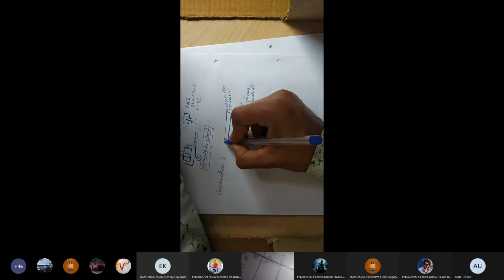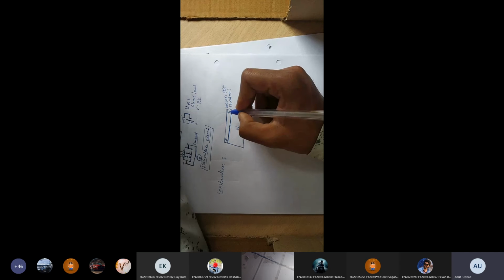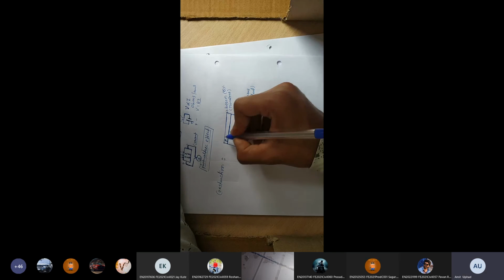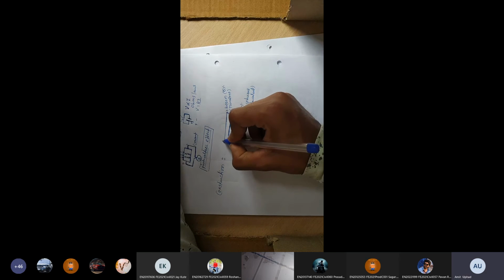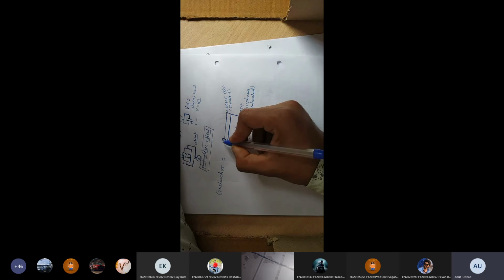Okay, and this P-type will be treated as a P-type substrate only. Means उसका एक सिर्फ layer आ रहा है किसके ऊपर? N-type semiconductor के ऊपर. And this P-type and N-type are connected with metal contacts.